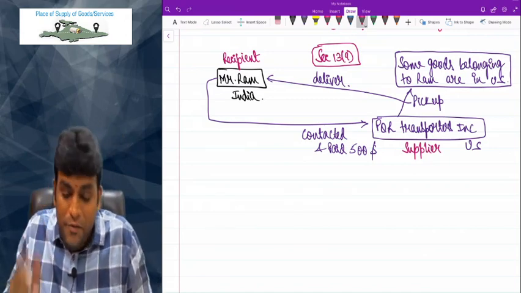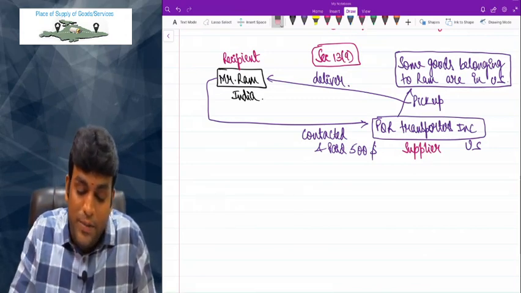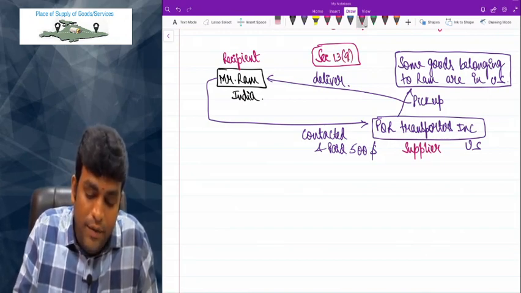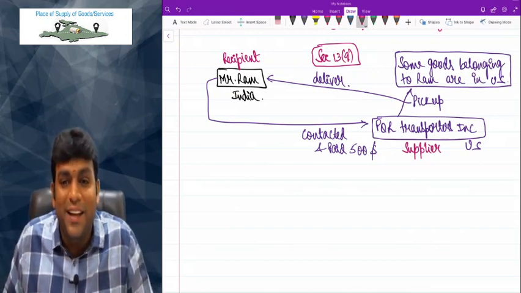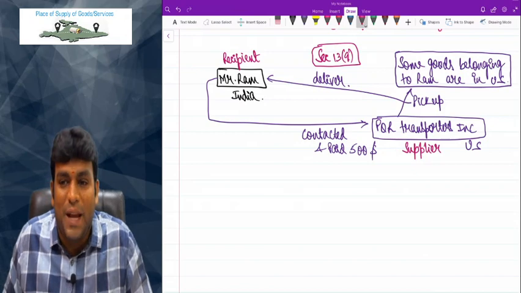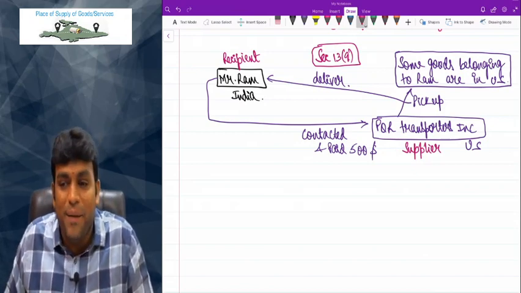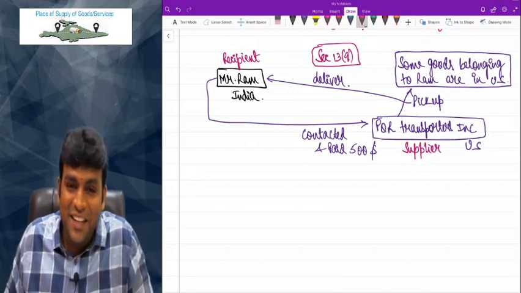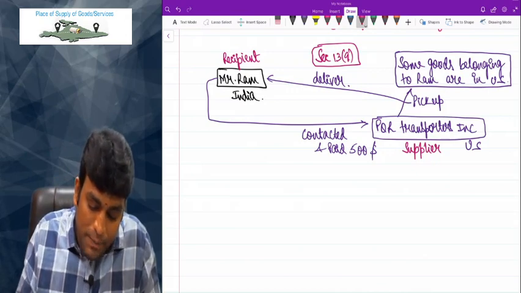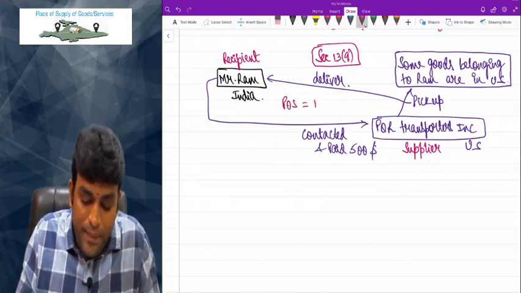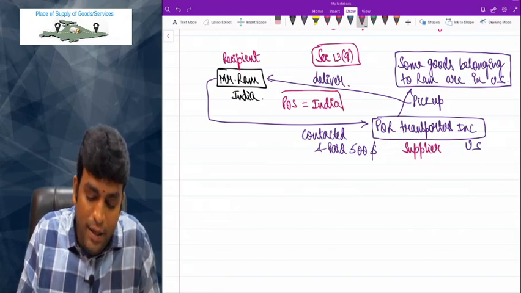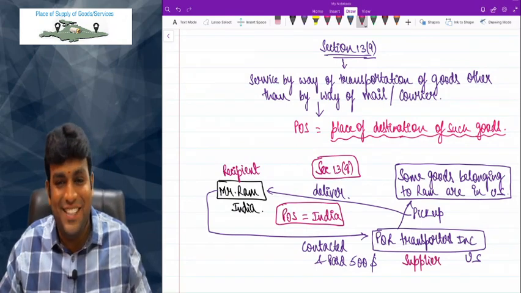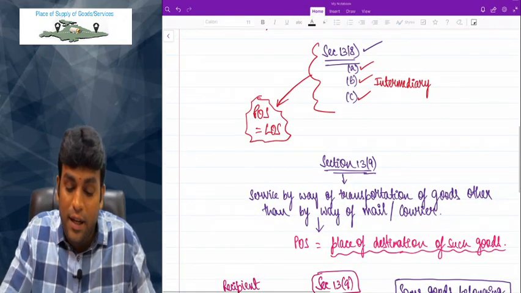Sir, fundamental point. Whenever you see any question, first thing what you have to observe is whether supplier recipient both are in India or one of them is outside India. When both are in India, then only section 12 will apply. If any one of them is outside India, then section 12 will not apply. Section 13 will apply. Clear? Good. And what is the answer for place of supply? Place of supply is the place of destination of such goods. In this case, place of supply will become India because the goods are destined to India. That is end of story for section 13(9), my dear friends.